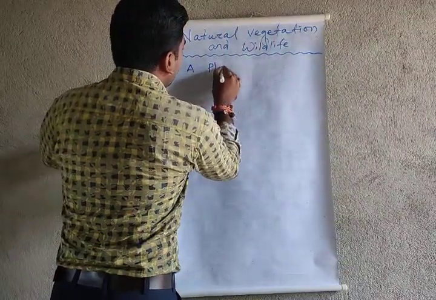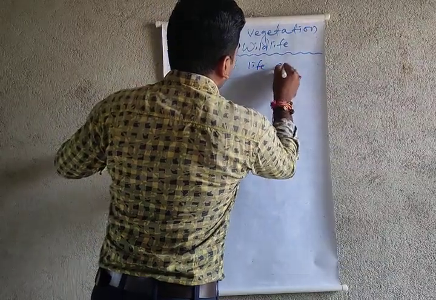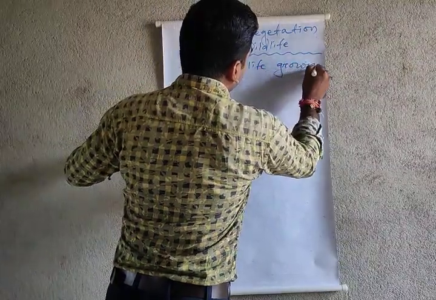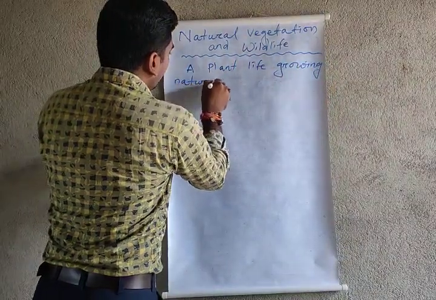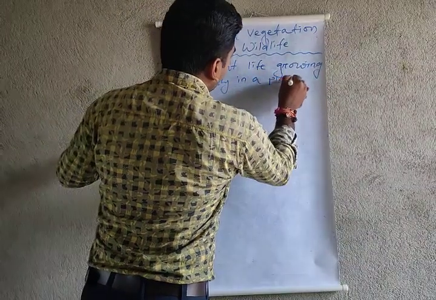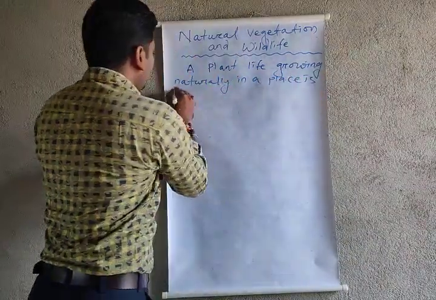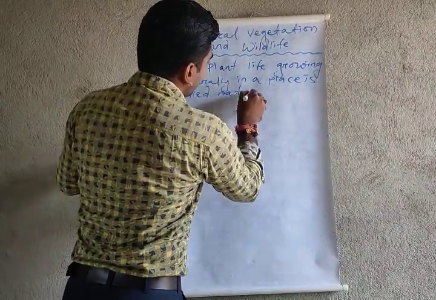A plant life growing naturally in a place is called natural vegetation.